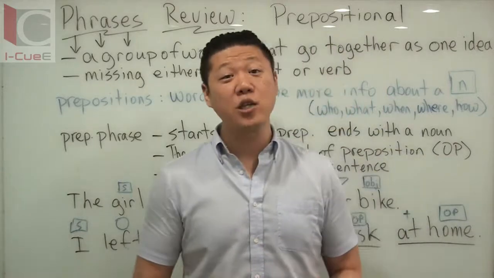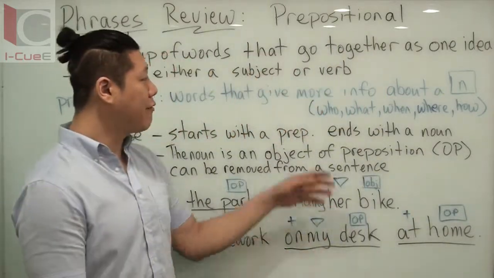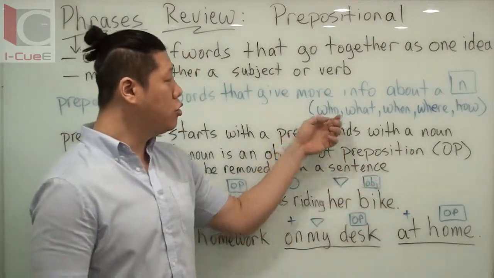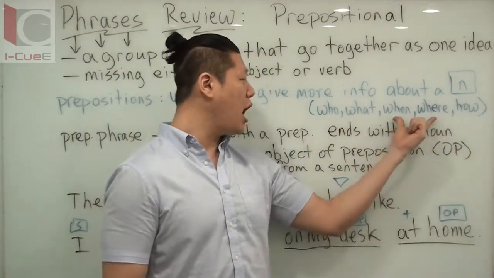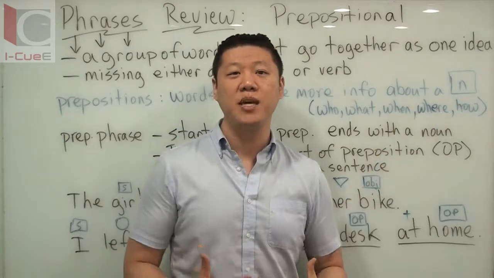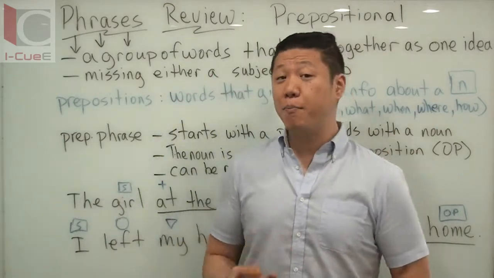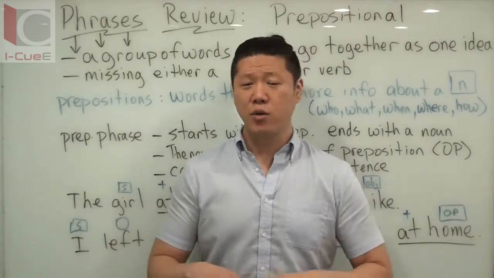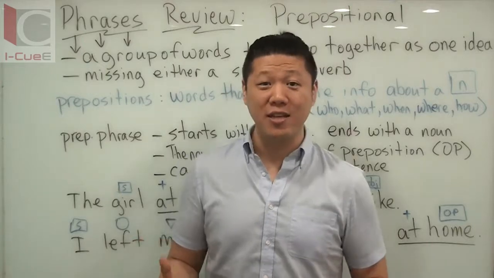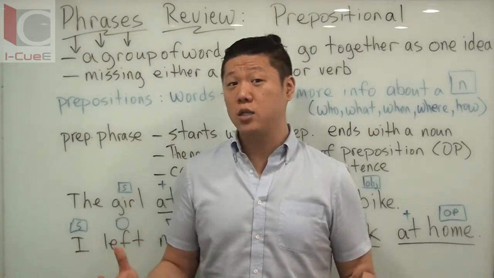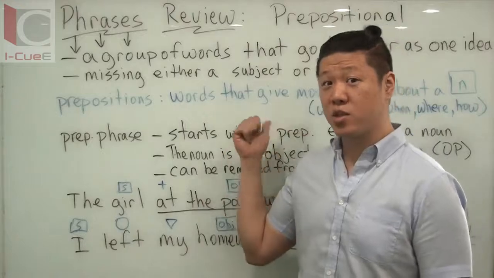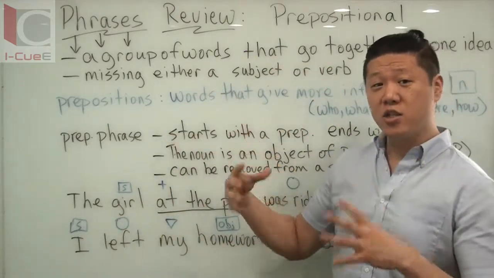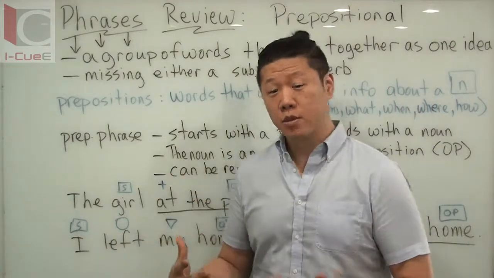So what kind of extra information are we getting from prepositions? Well, they're telling you answers to certain questions. Who, what, when, where, and how. More commonly, it's when and where that we're going to be answering with prepositions. The three big prepositions that we commonly use are in, at, and on. Those are very often used in sentences and speaking. There are plenty of other ones too, but we're going to be looking at some of those simple ones when we use our examples. So prepositions answer questions like who, what, when, where, how.